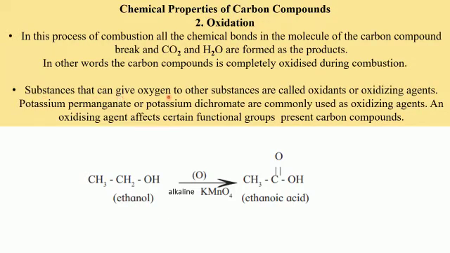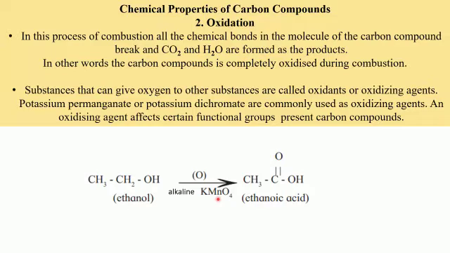Substances that can give oxygen to other substances are called oxidants or oxidizing agents. Potassium permanganate or potassium dichromate are commonly used as oxidizing agents. An oxidizing agent affects certain functional groups present in the carbon compounds. Now, here we are going to study the oxidation of ethanol that is being brought about by alkaline KMnO4.